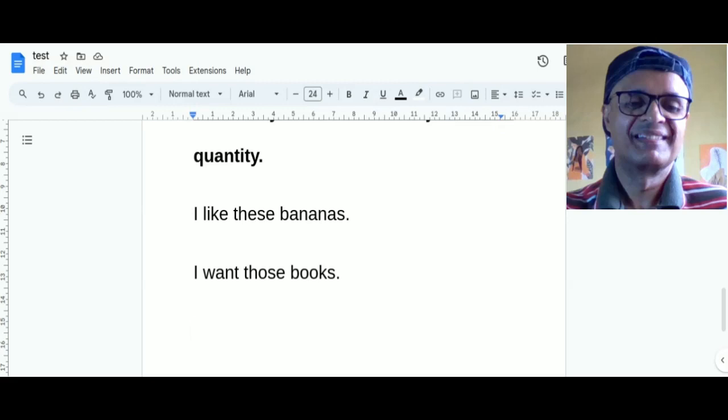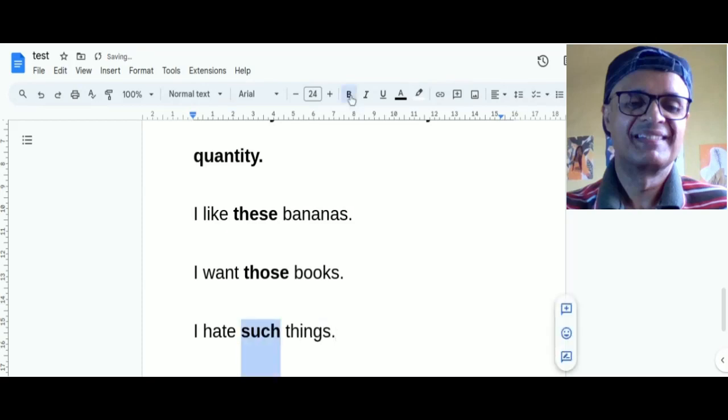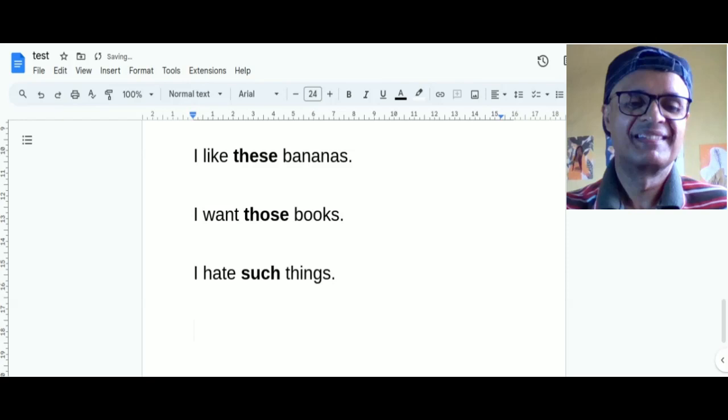Remember, it is pointing out, like these, those, right? Okay. Or I hate such things, such. These are pointing out to a noun, always pointing out to a noun. That is why they are called demonstrative adjectives.